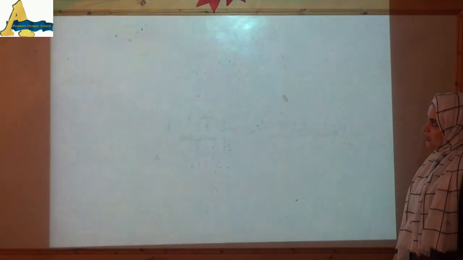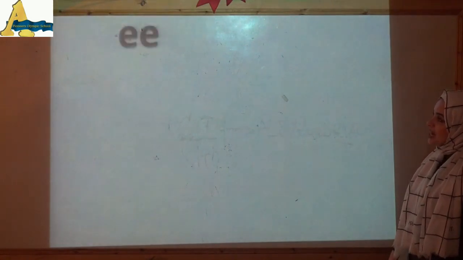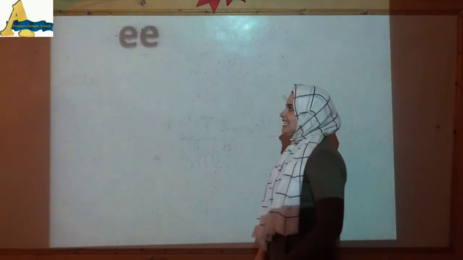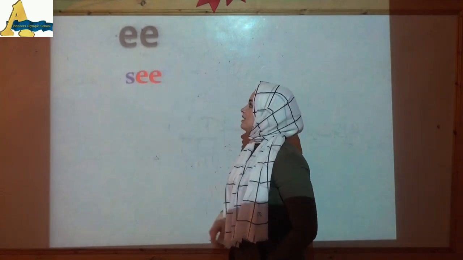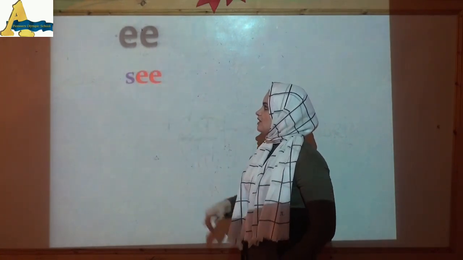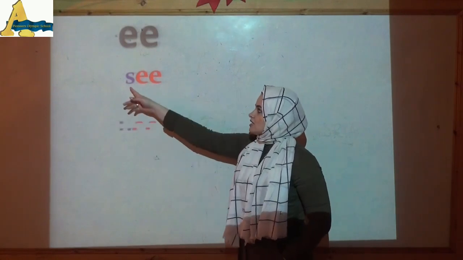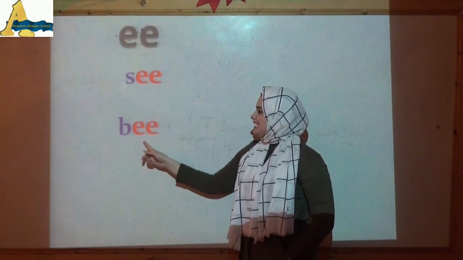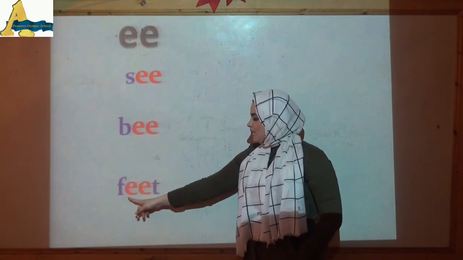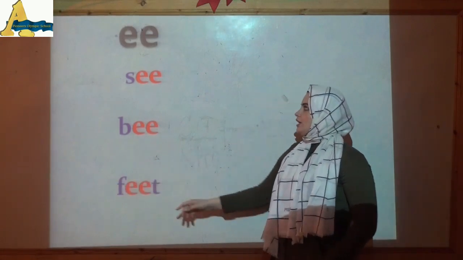And now, let's remember together, how do we write sound E? E and E, or E and A together make sound E. Let's read these words. Seat, feet. Okay.